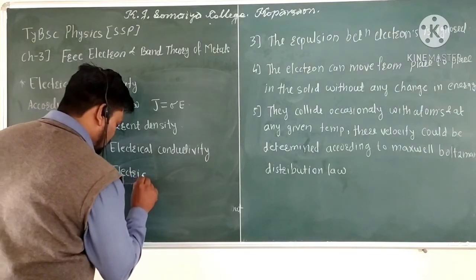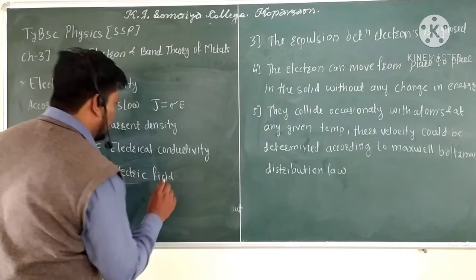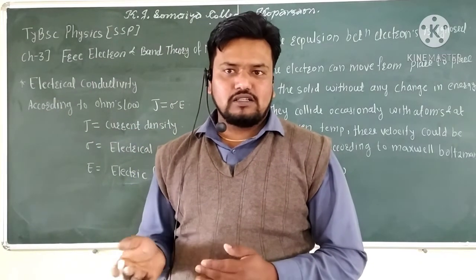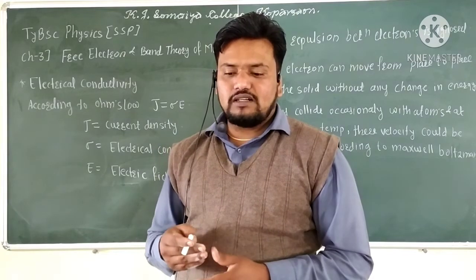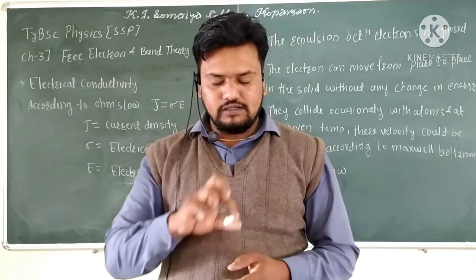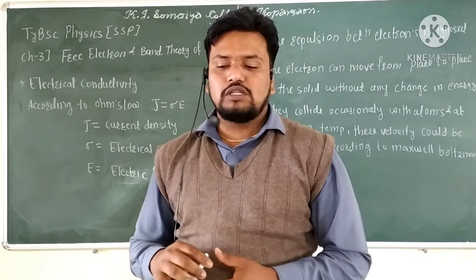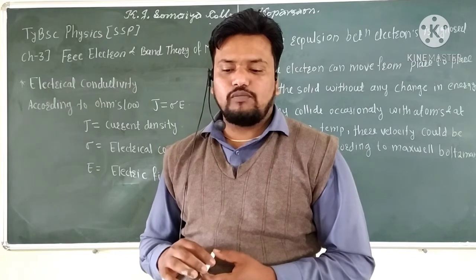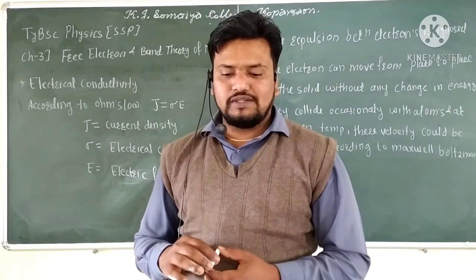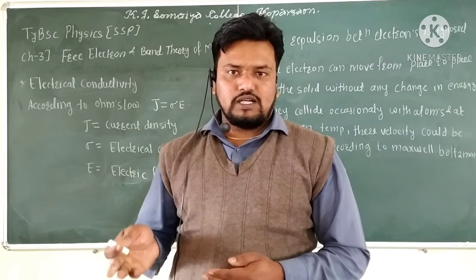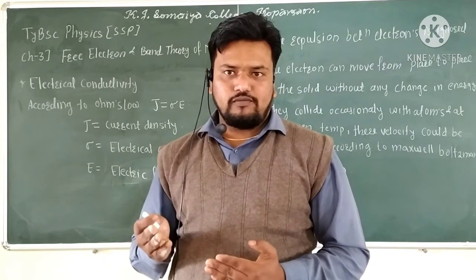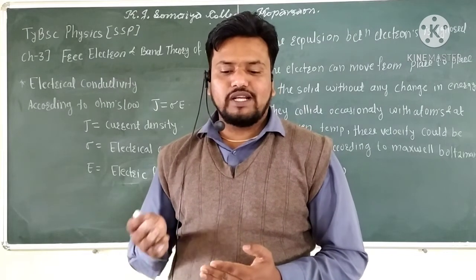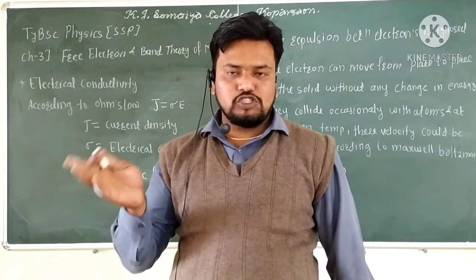So according to Ohm's law, J is equal to sigma into E. J is the current density, sigma is the electrical conductivity, and E is the electric field. Ohm's law follows from considering a conductor consisting of a classical gas of free electrons moving through a fixed lattice of positive ions, and the electrons in the metal move randomly along straight line paths between two successive collisions of an electron with lattice ions, as shown in the figure.